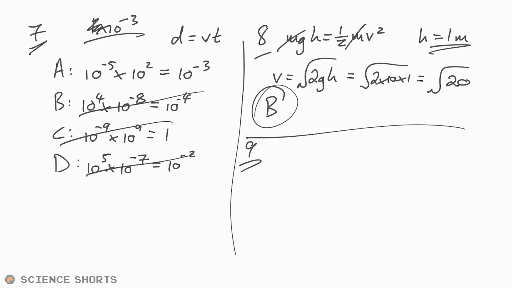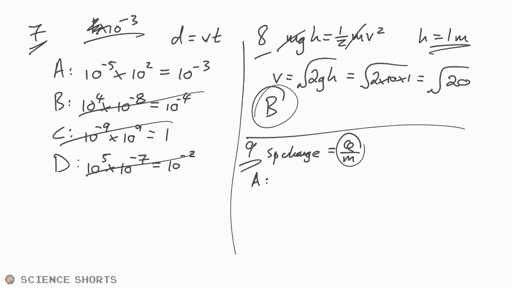Question 9, we have neutrons N, protons Z. Which combination gives the greatest specific charge? Okay, so specific charge is just the same thing as charge to mass ratio. So that's Q divided by M. So that's what we're looking for, the biggest one of those. It doesn't matter what they are, we're just looking for the biggest number, aren't we? And let's have a look at A first, shall we?